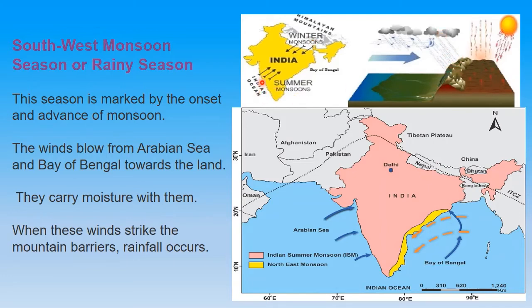This season is marked by the onset and advance of monsoon. They start from the Arabian Sea, and from here and here also they come. So they travel from sea to the land. They carry moisture with them, and when they strike the mountain barrier, rainfall occurs.